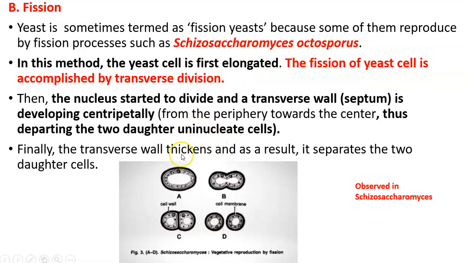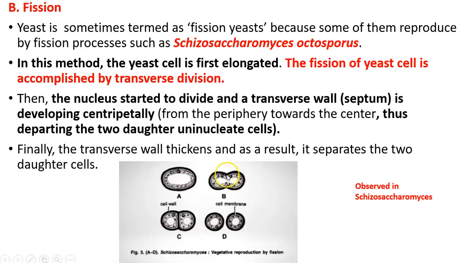In that, what happens? The parent yeast cell elongates, so its length is increased. Now fission happens by a transverse wall formation in the middle part. Before the formation of this groove for the transverse wall, the nuclei and the cytoplasm divide and all organelles replicate, so that one copy of each is created.